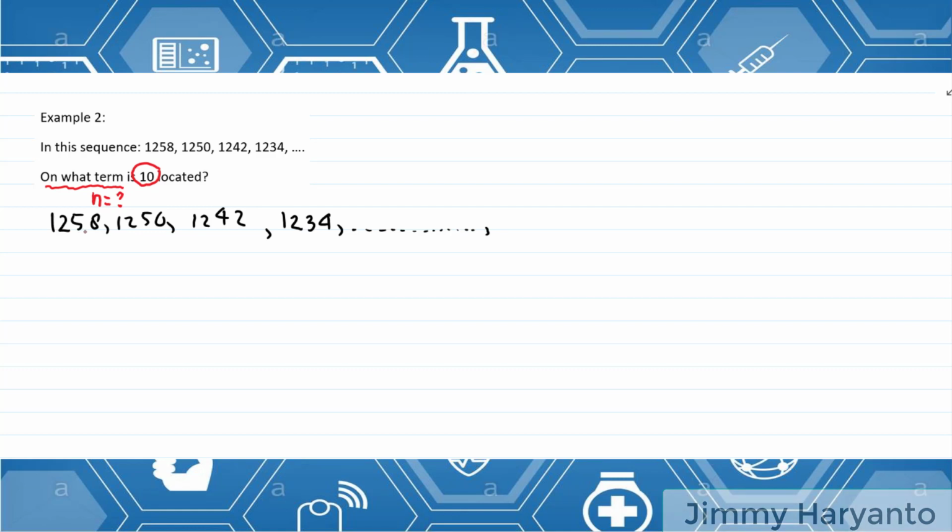So 1258 and then 1250, it will decrease until it will go to 10. And the n is unknown. So I can say the 10 is Un, since I don't know how much n is.